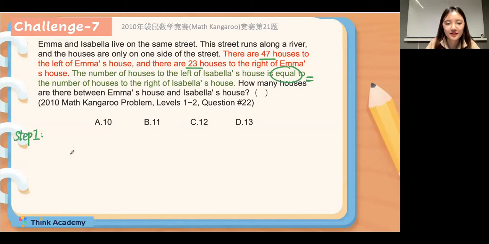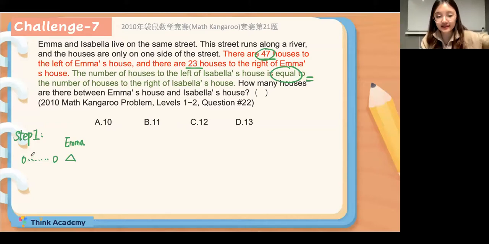I will draw a triangle to represent Emma's house. This is Emma's house. And there are 47 houses to the left of Emma's house. Okay, so is Emma's house included in the 47 houses, everyone? Y for yes, N for no. Is Emma's house included in the 47 houses?